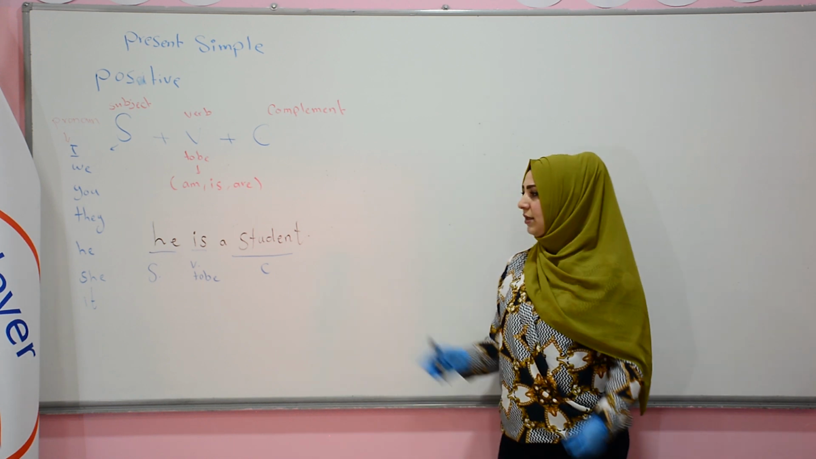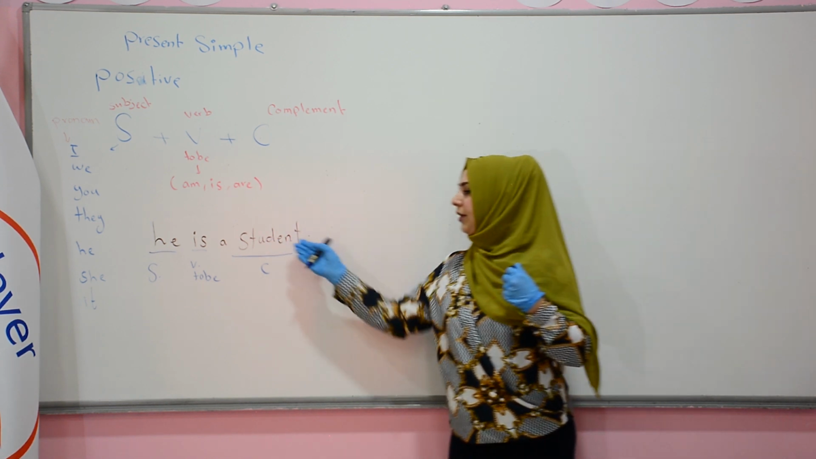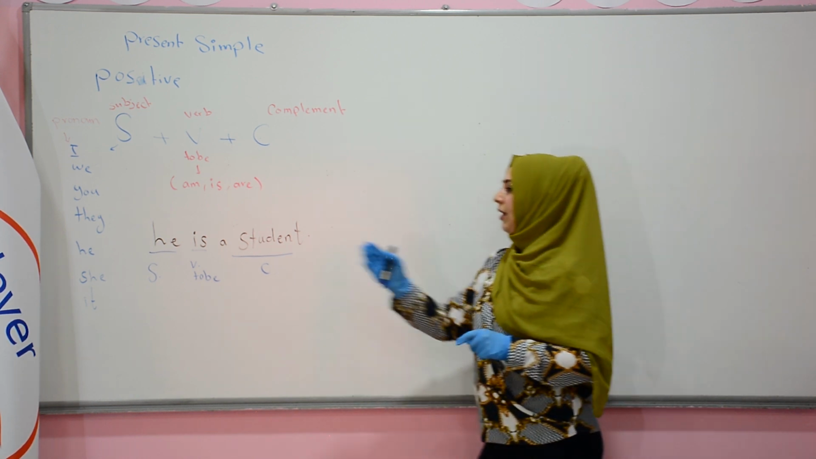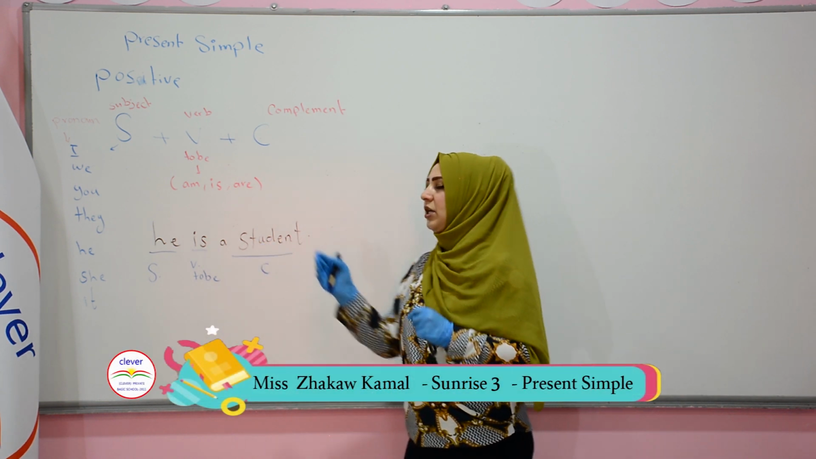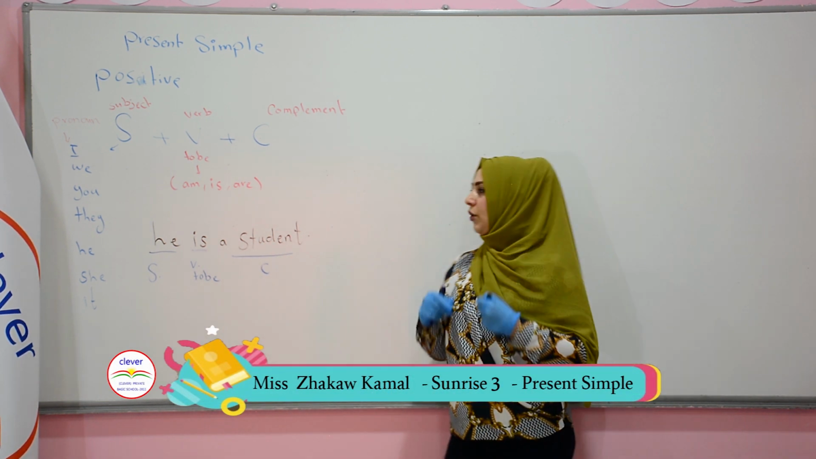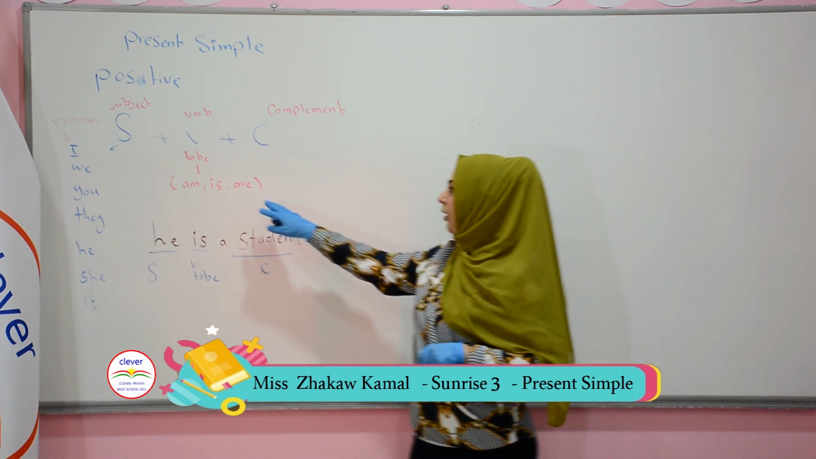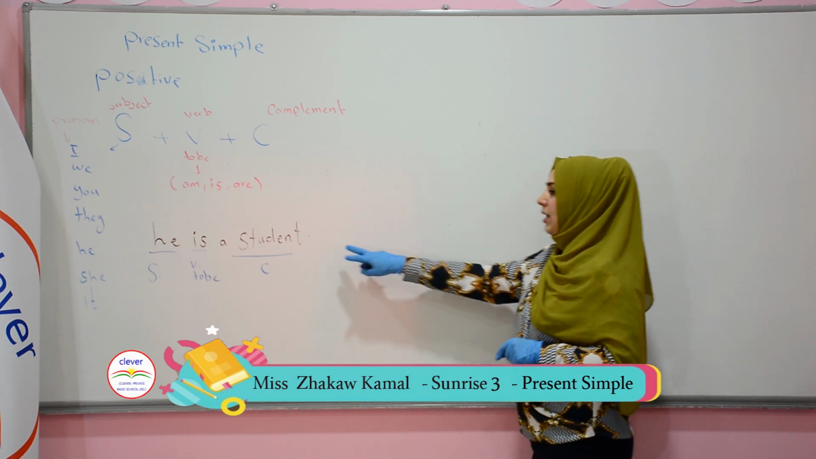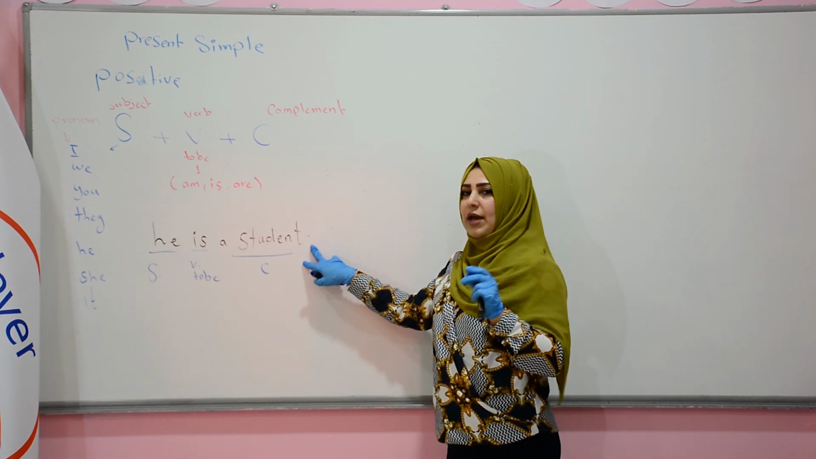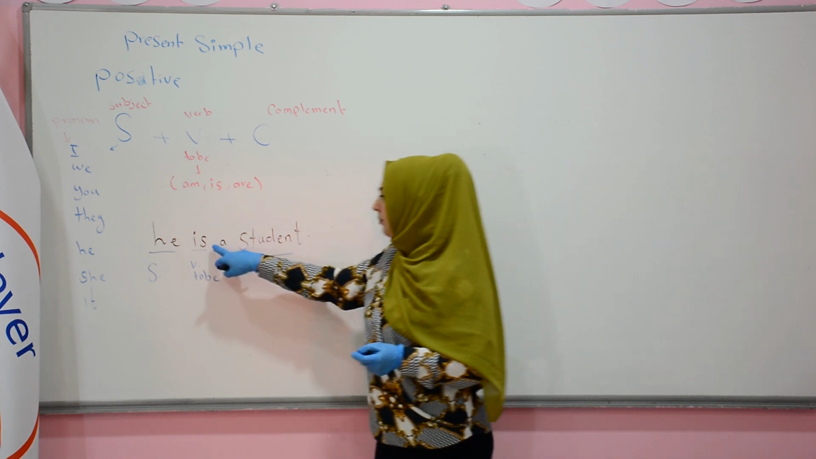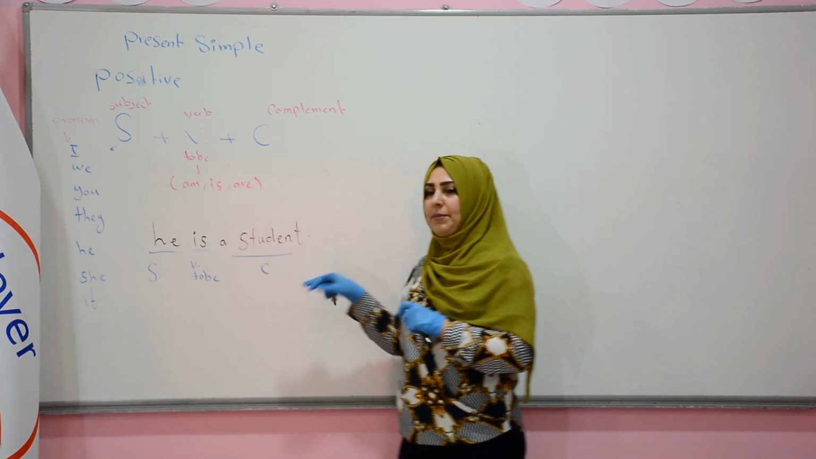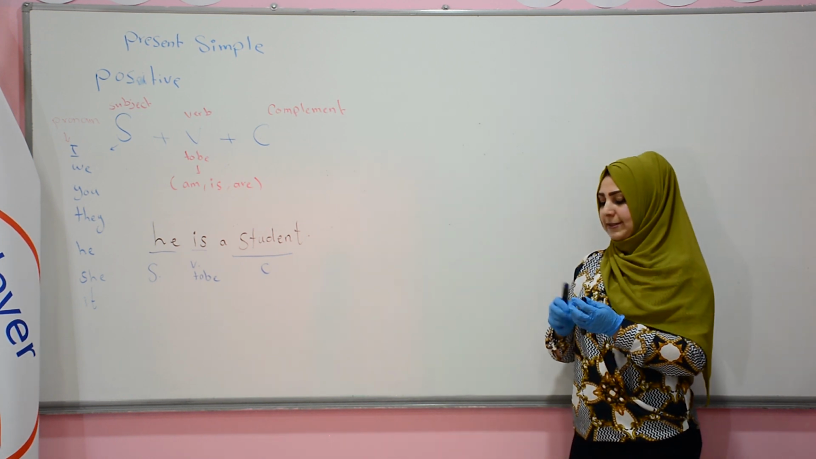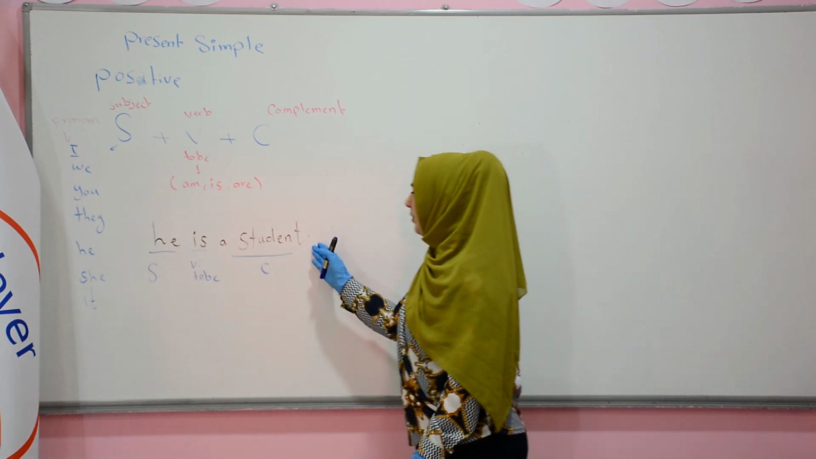Complement means that after the verb, it is complement. He is a student. She is a student. We are, for example, we are students. Okay? He is a student. It's a positive sentence because we have no not between the verb and the complement. This is the positive sentence.